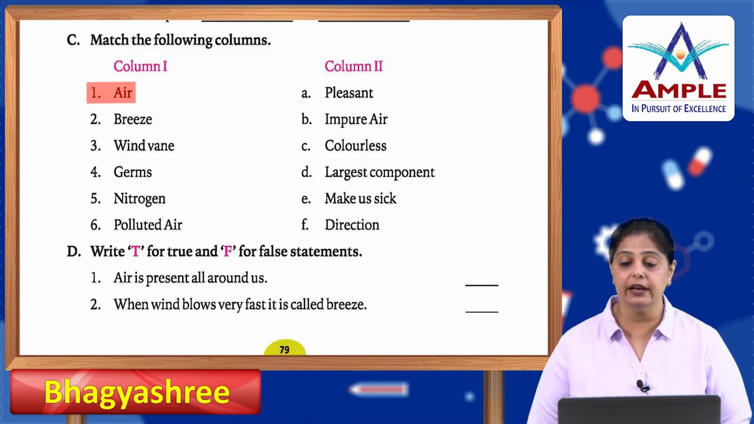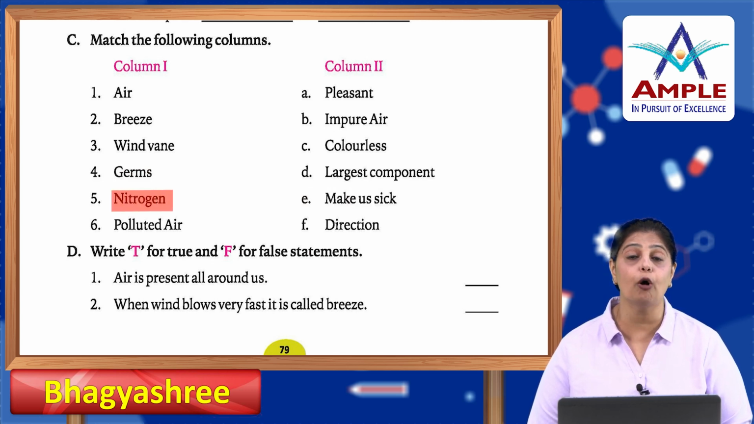Air. Air is colorless. Okay? Breeze. Breeze is pleasant. Wind vane. What is a wind vane? It tells us the direction. Germs. Okay? What are germs? They make us sick. Nitrogen. Okay? Nitrogen is the largest component of the air, and polluted air means impure air.